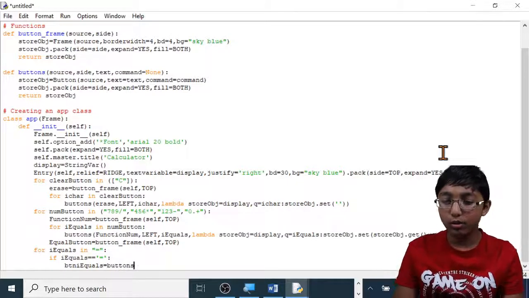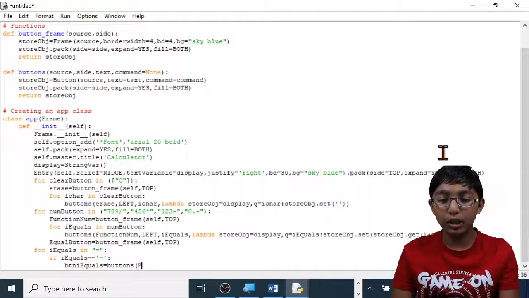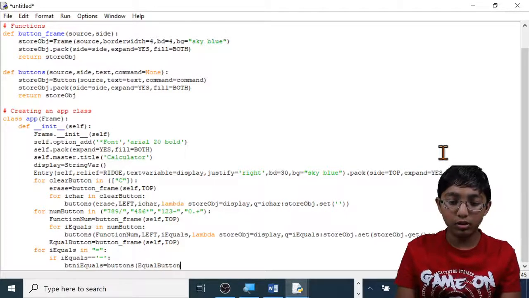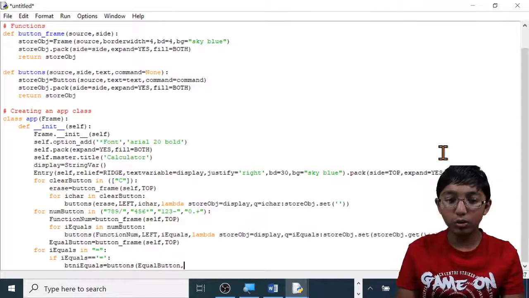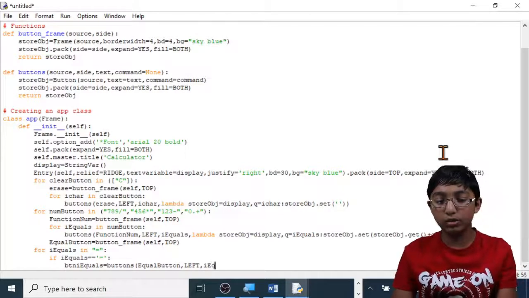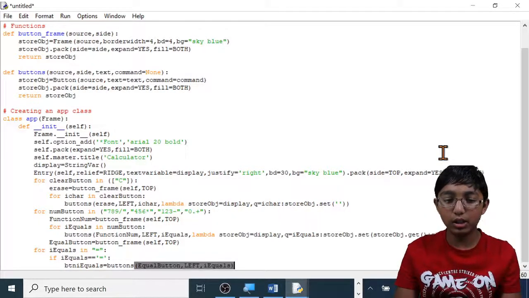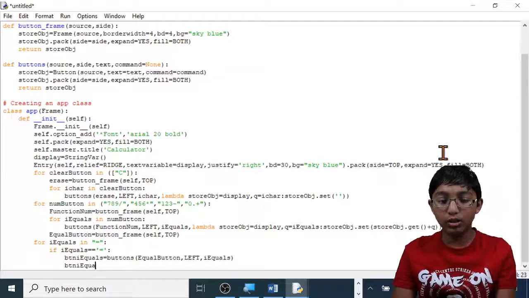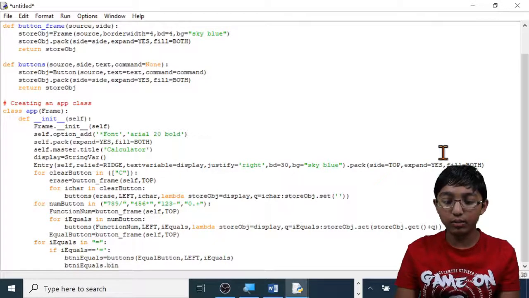Buttons, open brackets, capital E equal, capital B buttons, comma, all capitals left, comma, and it's I capital E equals, close brackets, enter, then type btni, capital E equals, dot bind.